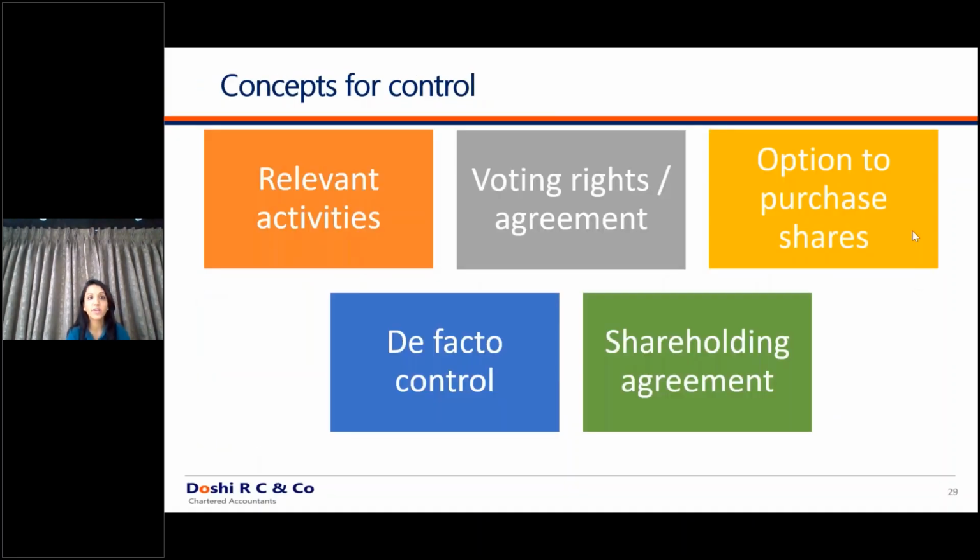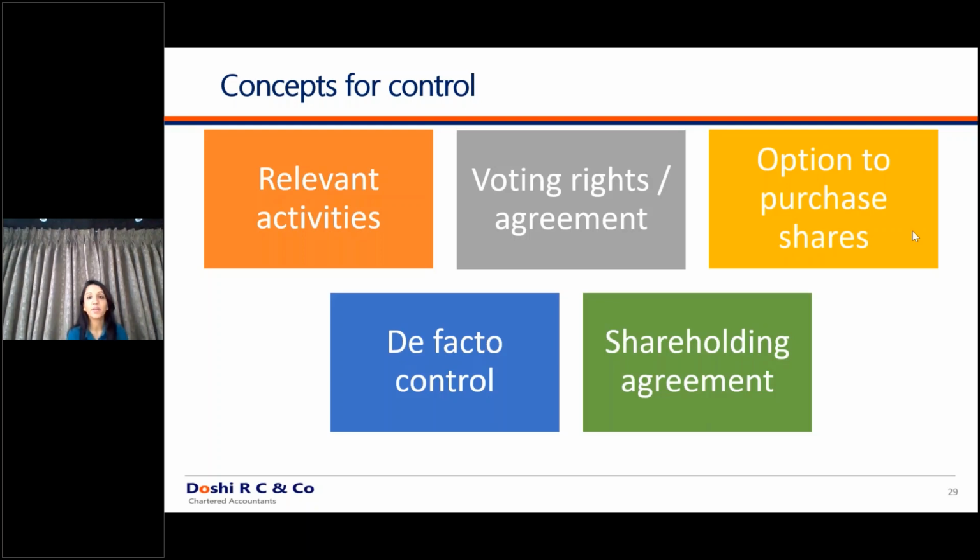So in short, what the concept of control says is, don't go purely by exact shareholding in the company. Go by what the relevant activities of the company are, who has the power to direct such relevant activities, and because of such relevant activities, your returns should vary, and you can use this power to vary the returns. You have to just look into who has the power and whether he is able to use such power to vary the returns of the company.